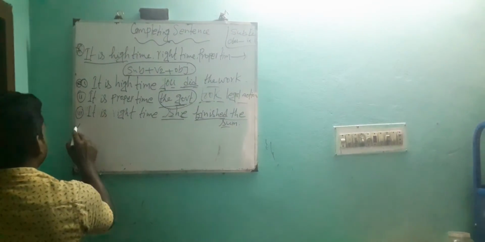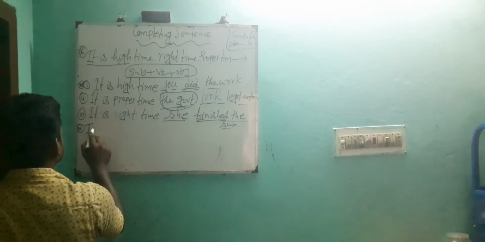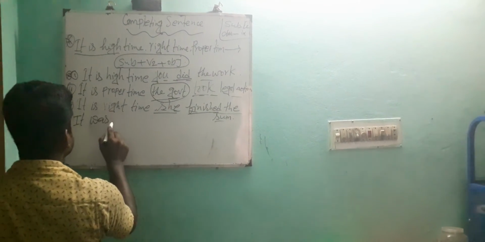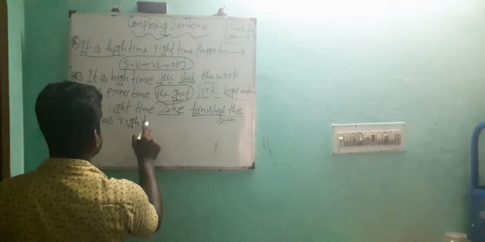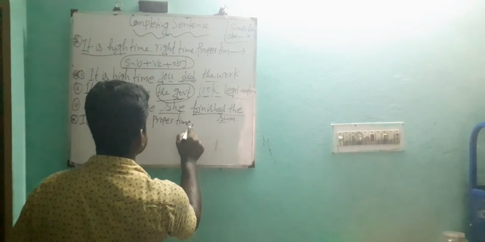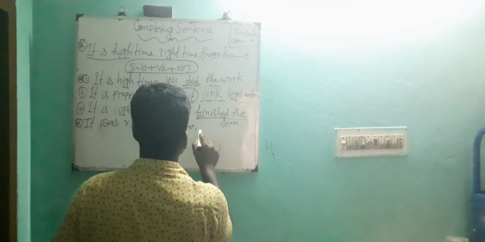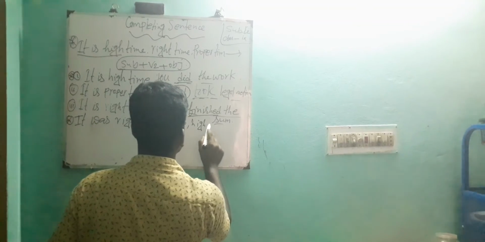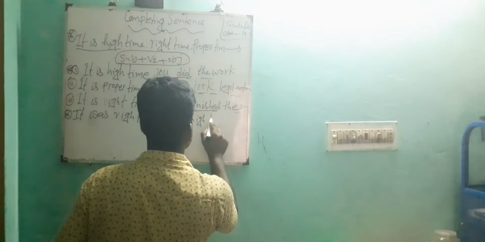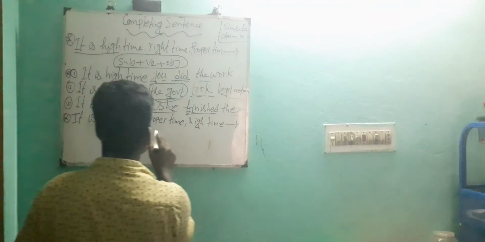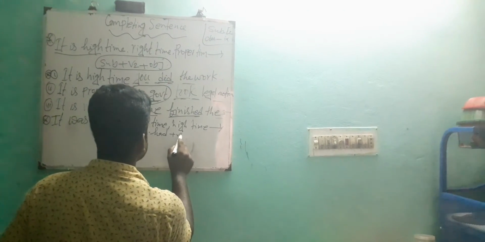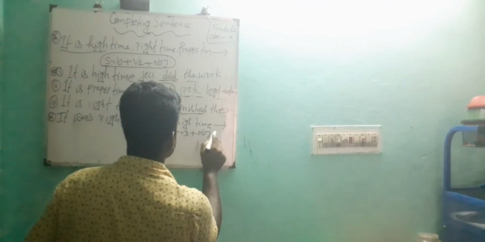Another rule is, dear learners, if there is written was, it was right time, proper time, and high time, then the structure will be subject plus had plus B3 plus object.